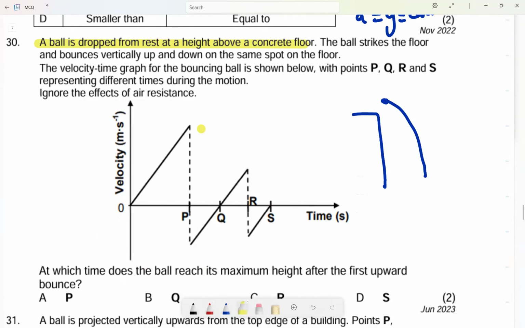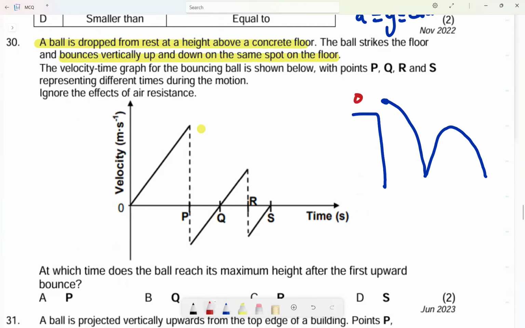The ball strikes the floor and bounces vertically up and down at the same spot. Okay, and bounces vertically up and down, like that, on the same spot. So this is what they mean.